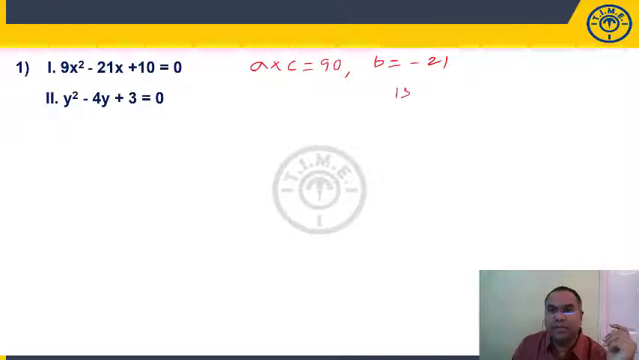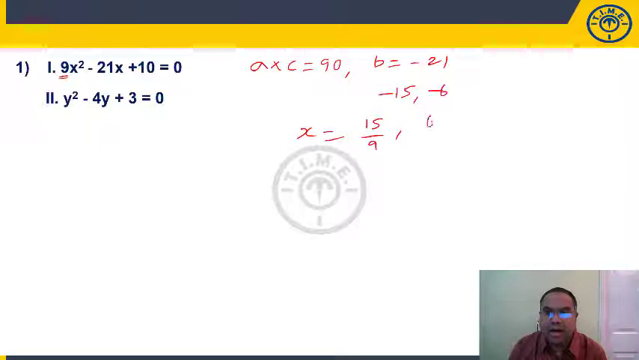So what could be my numbers? 15 and 6. 15 into 6 is 90, 15 plus 6 is 21, but actually you need minus 21. Minus 21 means minus 15 minus 6. Minus 15 minus 6 is minus 21, minus 15 into minus 6 is 90. Now when you are writing the roots here, you have to change the sign. So 15 by, you have to divide with the coefficient of x square, that is 9, comma, minus 6 will become plus 6 by 9.